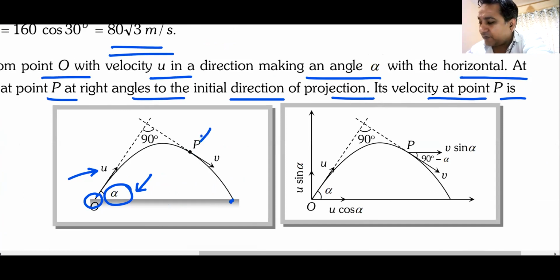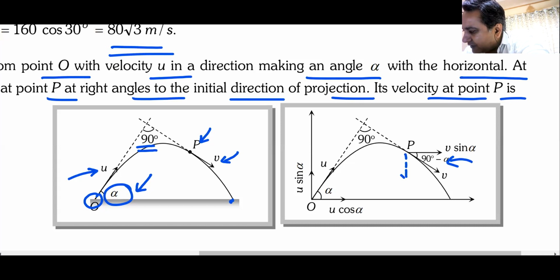This is the point P where the velocity becomes perpendicular to the original direction. The velocity here is v. Both these are perpendicular, so you see, this angle becomes 90. Now, as soon as this angle becomes 90, I can use some basic geometry, and I can understand that this angle would be 90 minus alpha. Do we understand this?